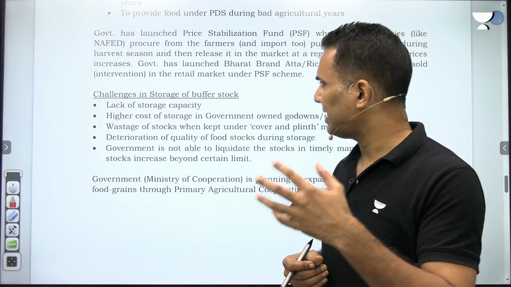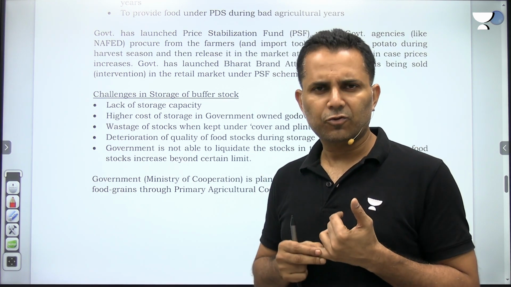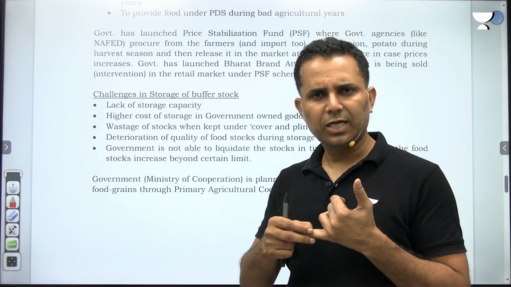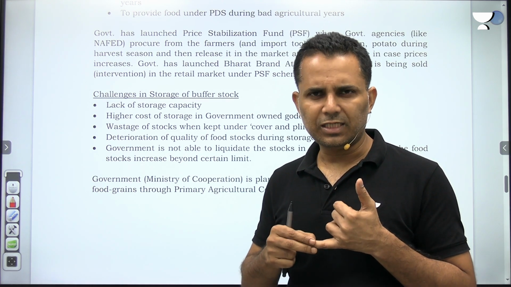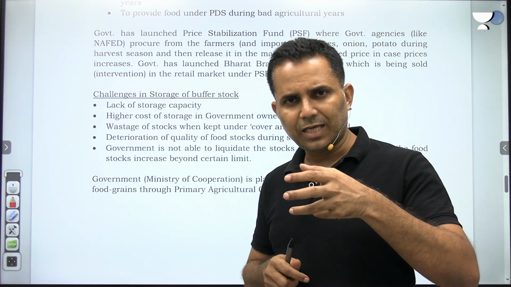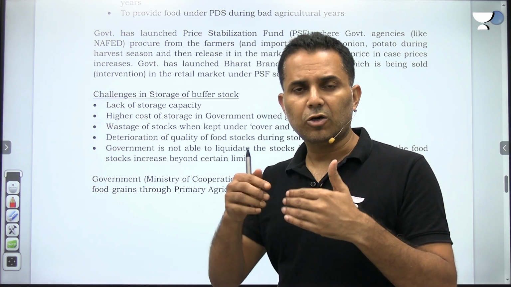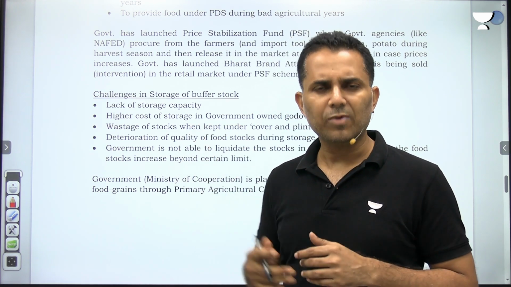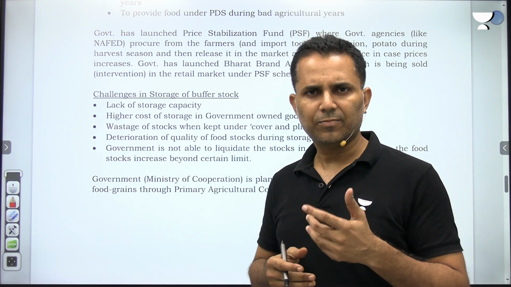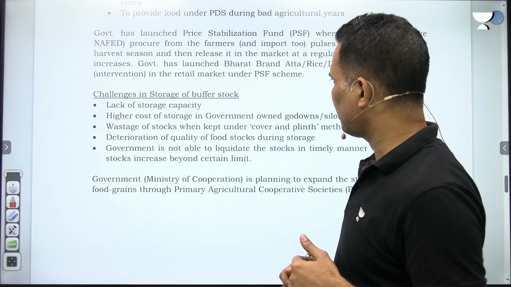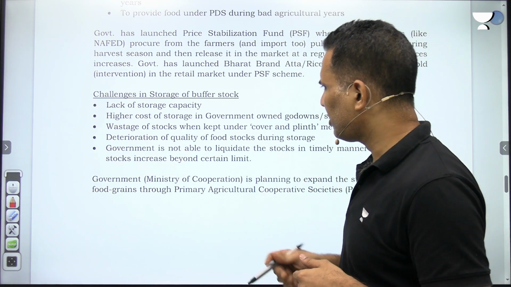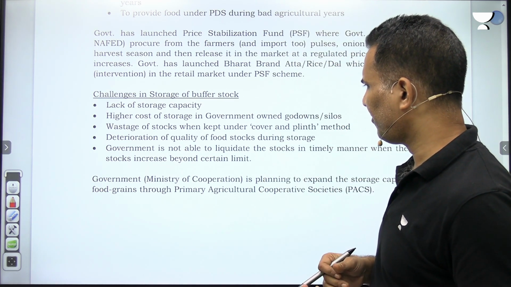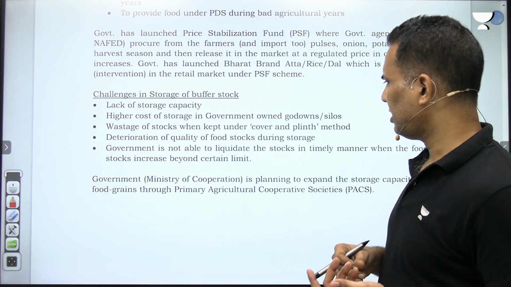So what are the challenges in storage? Lack of storage capacity, food gets wasted, quality gets degraded. The FCI's buffer stock costing is almost double as compared to the private market. So: lack of storage capacity, higher cost of storage, wastage of stocks, deterioration of quality.